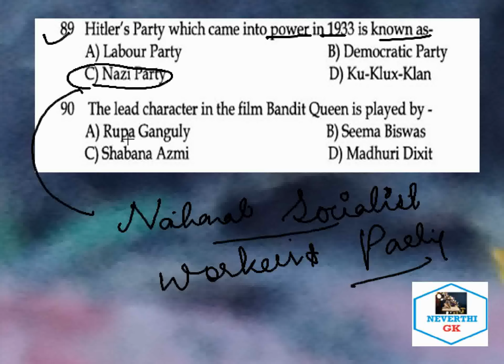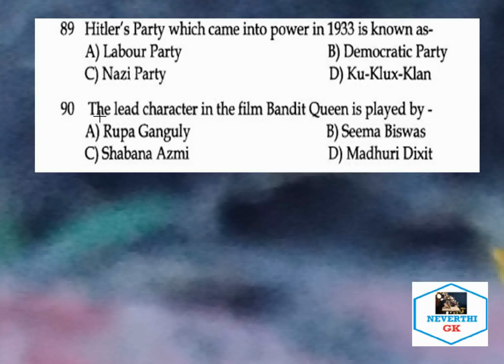Another name for the Nazi Party is what? That is National Socialist Workers Party. So it is the political party formed by whom? Formed by Hitler in Germany. So let's take the next question.